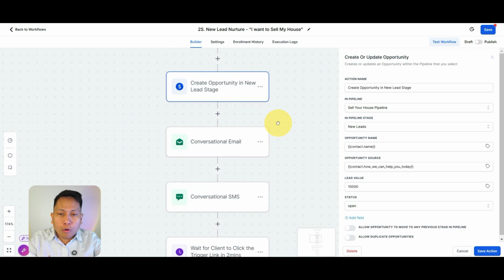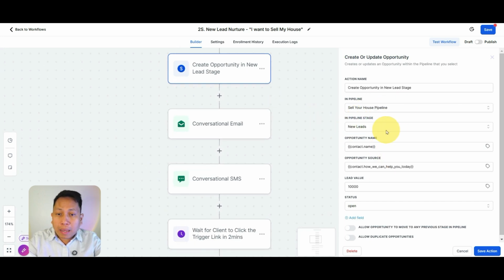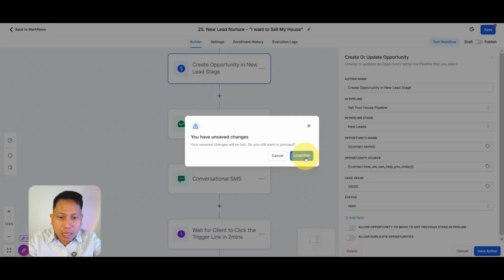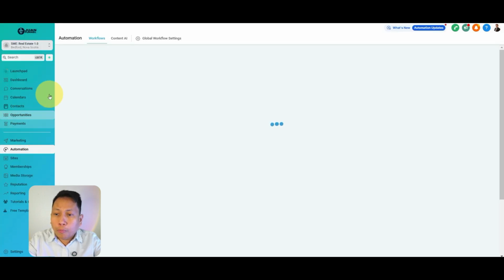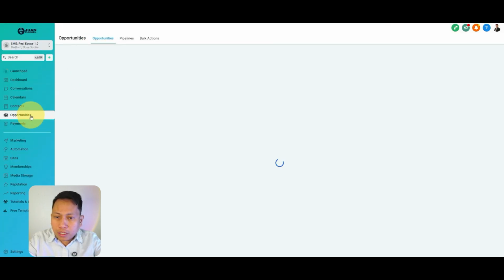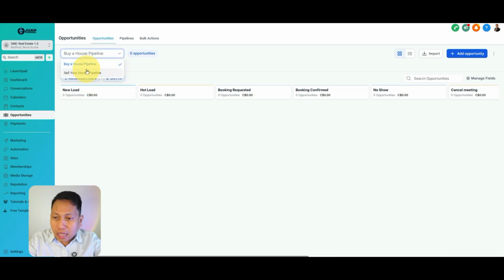So the next automation is the pipeline. The pipeline is one way to show where your customer is now. So if the customer wants to sell a house, then the customer will be on the sell your house pipeline. I'm going to show you quickly what it looks like. Let's go back to the pipeline, opportunities, and then select sell your house. So this will be the pipeline here.